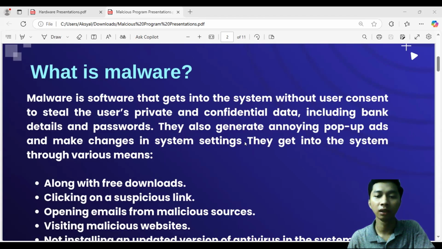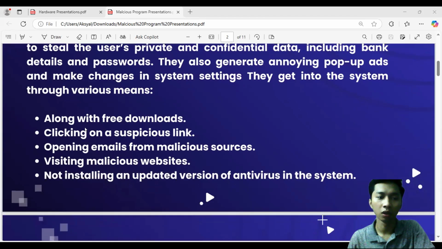They get into the system through various means. Along with free downloads, clicking on a suspicious link, opening emails from a malicious source, visiting a malicious website, not installing an updated version of antivirus in the system.